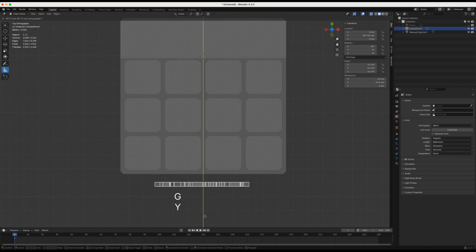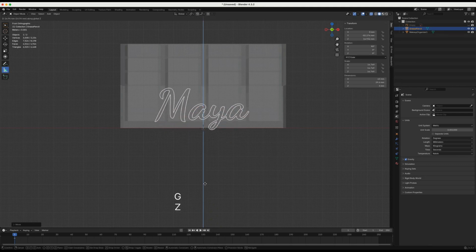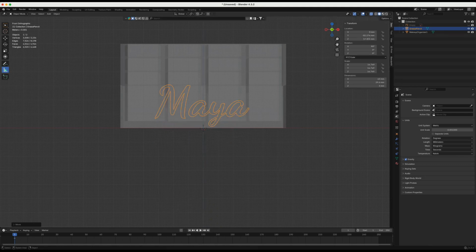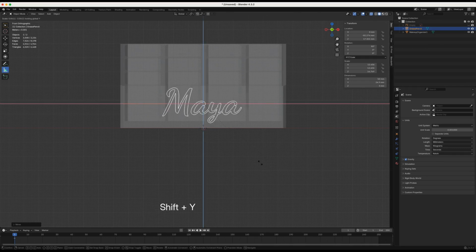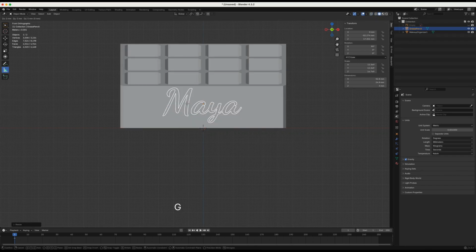I'm going to reposition this halfway into the box. We'll need to resize it. When you size it, click Shift Y, not to change the Y axis. I want to keep it at 3 millimeters. Let's organize just a bit.